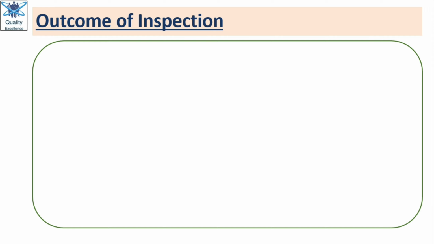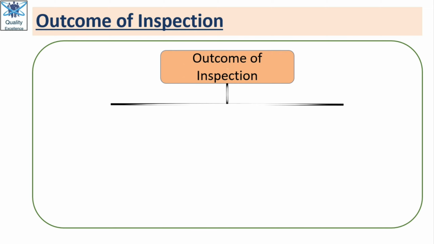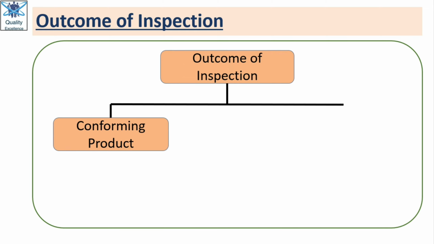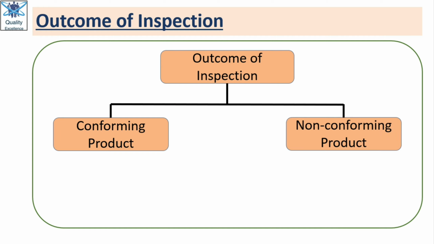So whenever we do any inspection, what will be the outcome of inspection? It will be either a conforming product or a non-conforming product. If a product is conforming, then we will ship that product to the customer, and if it is non-conforming, then we will hold the product. We will not ship to the customer.